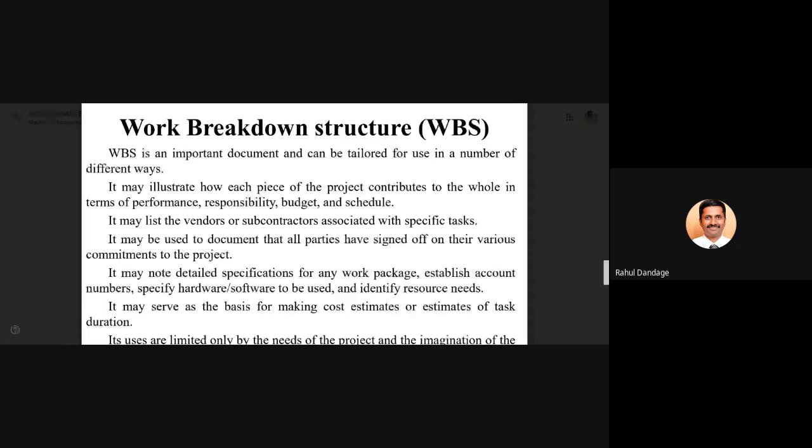Some people will identify and specify the cost estimations and estimation of the duration for individual tasks.